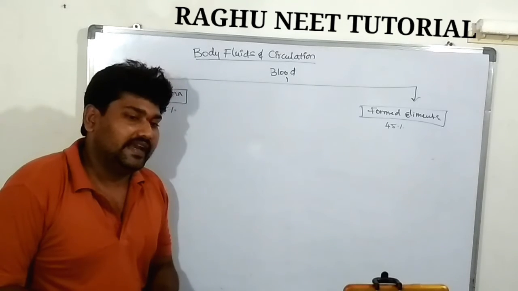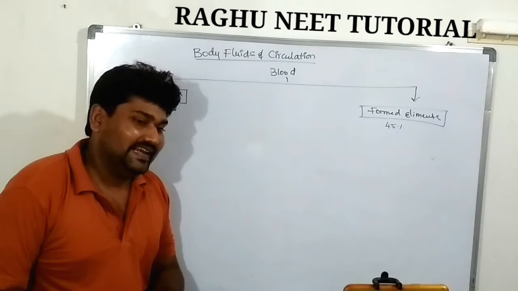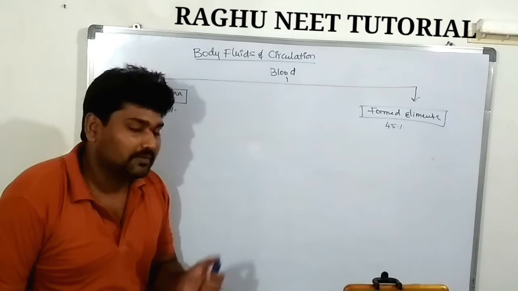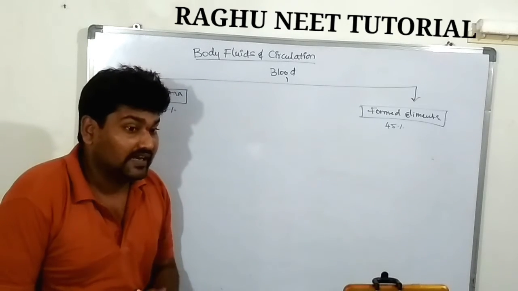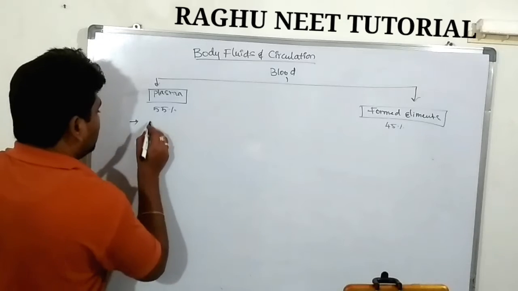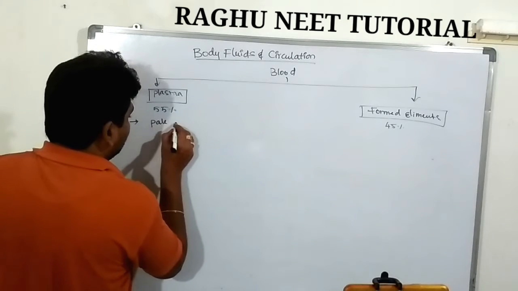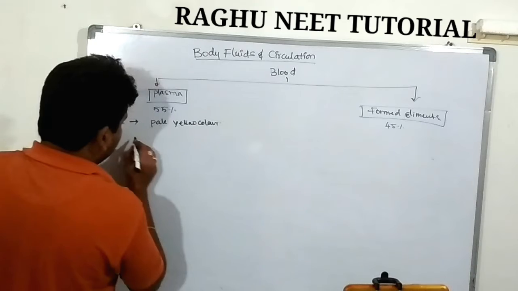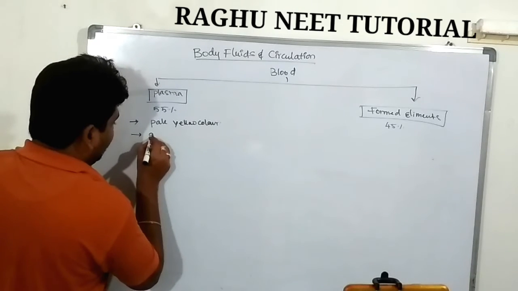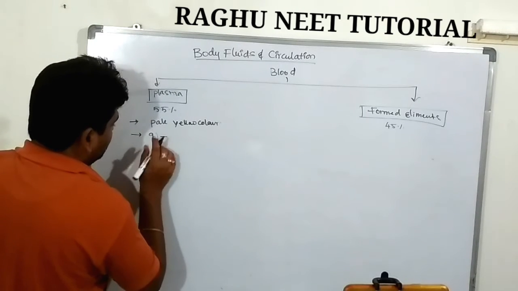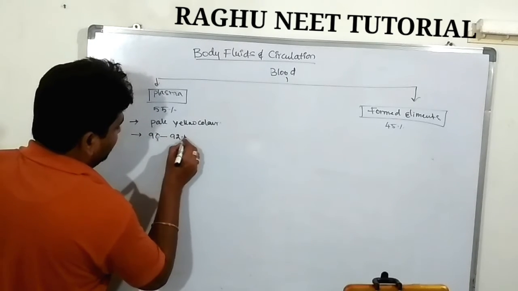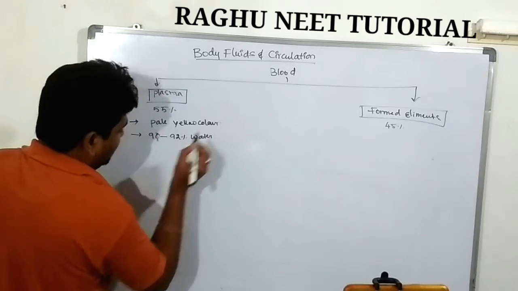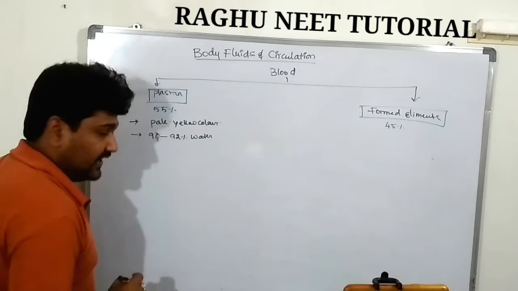What is the plasma? It is one of the fluids. It looks like a pale yellow color. Sometimes it doesn't have any particular color. It is made up of 92% water molecules.